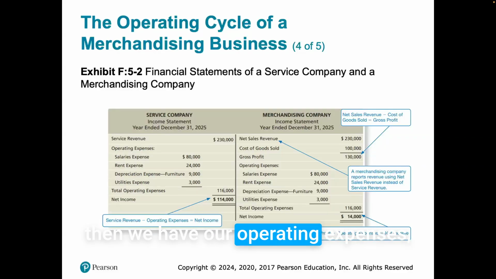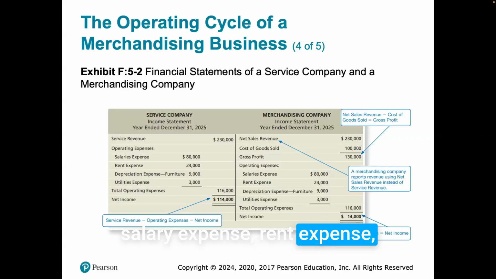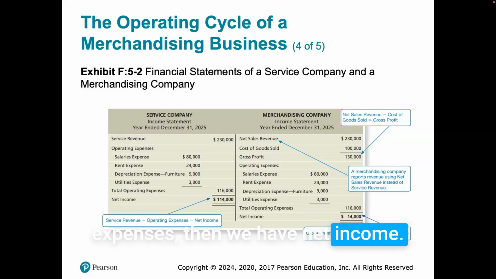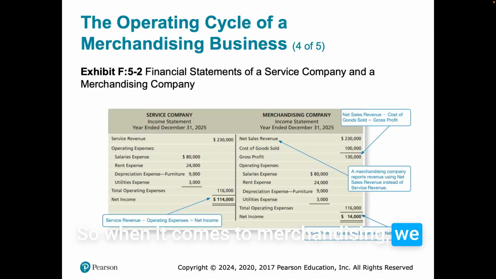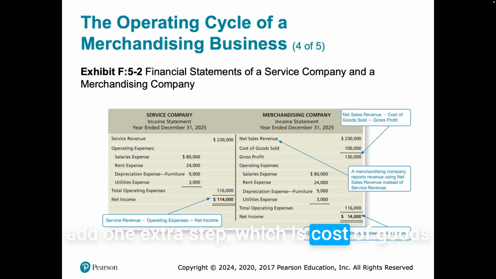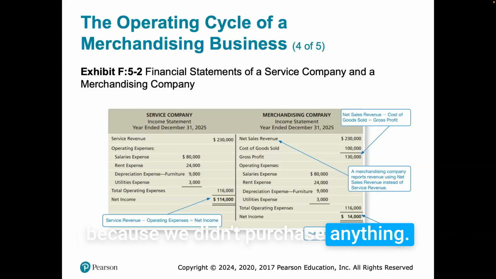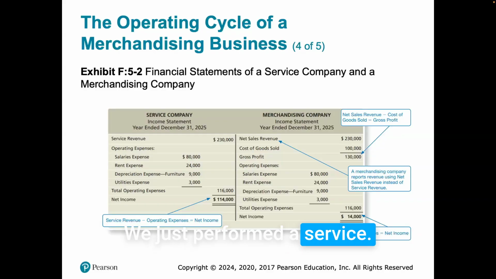Then we have our operating expenses: salary expense, rent expense, depreciation expense, utilities expense. And then we have our total operating expenses. Then we have net income. So when it comes to merchandising, we add one extra step, which is the cost of goods sold, that we don't have for service revenue because we didn't purchase anything. We just performed a service.